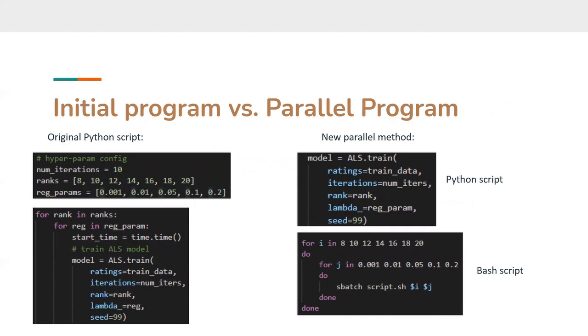So we can take a closer look at the original Python script and the new split up version for this parallel method that we implemented. As you can see here, the original Python script has different hyperparameters, the ranks and regularization, in an array, and it uses those arrays in a nested for loop and calls trainALS sequentially. However, our new parallel method simplifies trainALS to only call it once with specified parameters, and the execution of these method calls is controlled by a mass bash script, which loops through the different hyperparameters and passes them to the Python script as command line arguments. This fires off an entirely separate Python script for each call of trainALS.